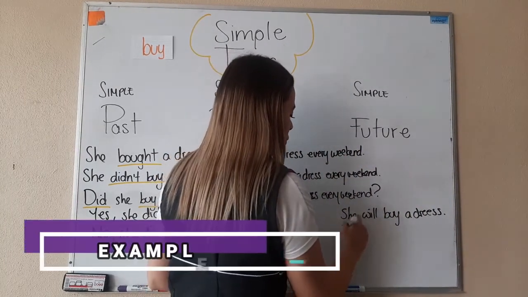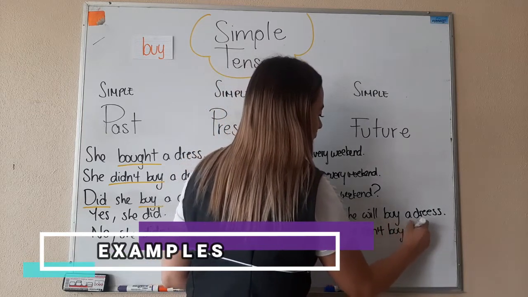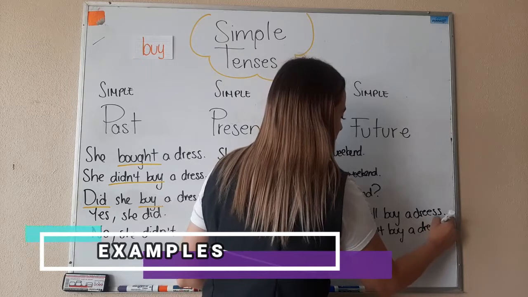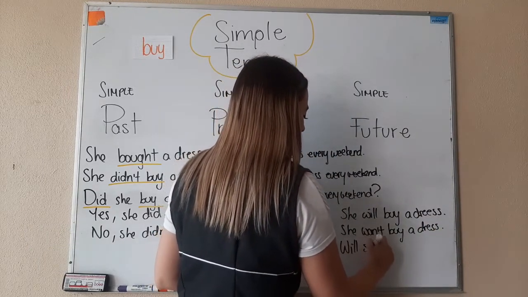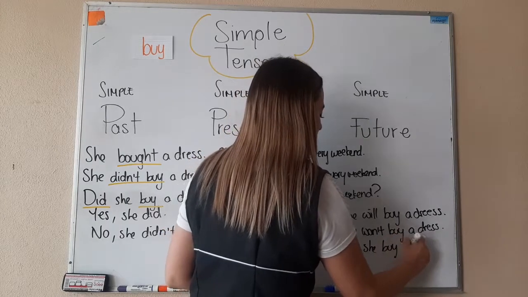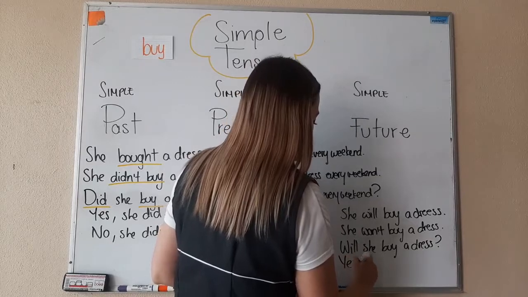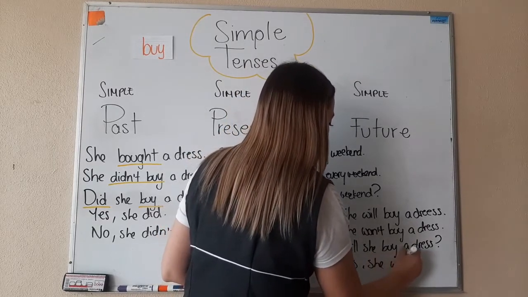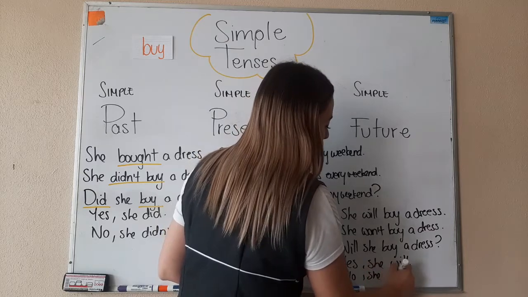Now in negative, she won't buy a dress. And a question, will she buy a dress? Answer, yes, she will. Or no, she won't.